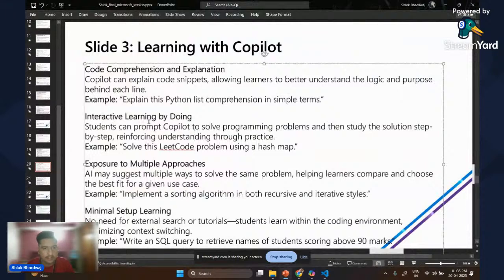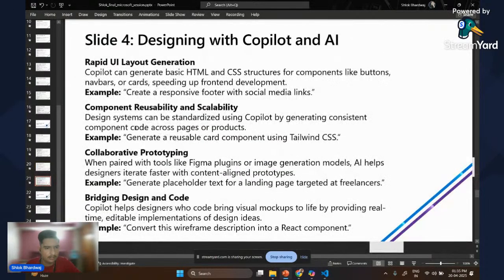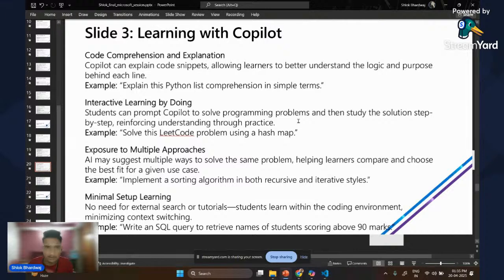Going forward, interactive learning by doing. Students can prompt Copilot to solve programming problems, as we discussed in the example of C and C++, right? So we can also do this. For example, solve this LeetCode problem. For example, someone who is doing DSA and is stuck somewhere can just use this prompt: solve this LeetCode problem using a hash map, or any other type of problem. And we can also instruct the AI, for example, to answer this problem in this way or give me this type of solution. So we can use that strategy to do the same.